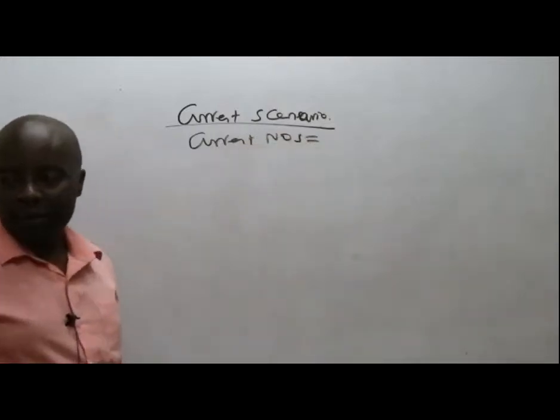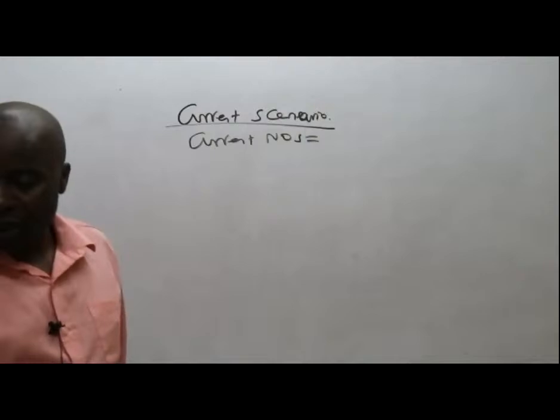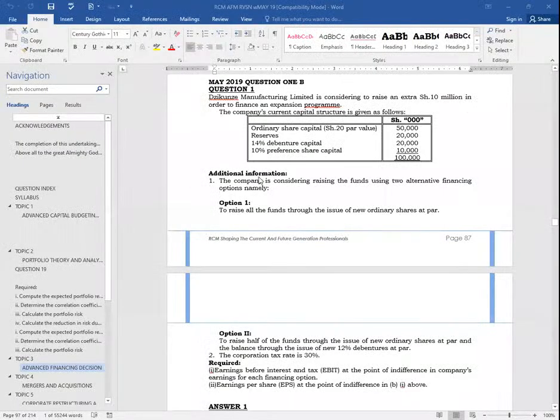What I need to do is to come here and take the share capital and divide it by the par value. So share capital is 50,000, divided by a par value of 20. So 50,000 divided by 20 gives us what figure? Somebody give us figures here very fast.